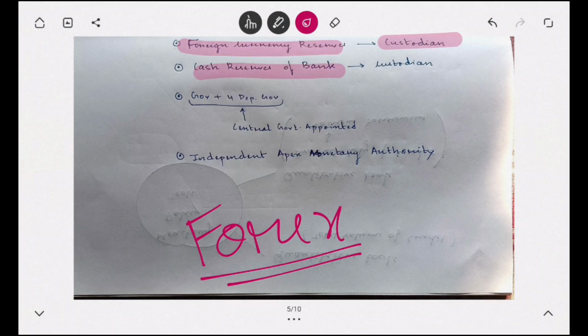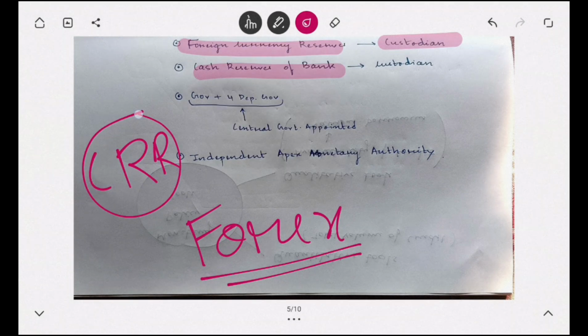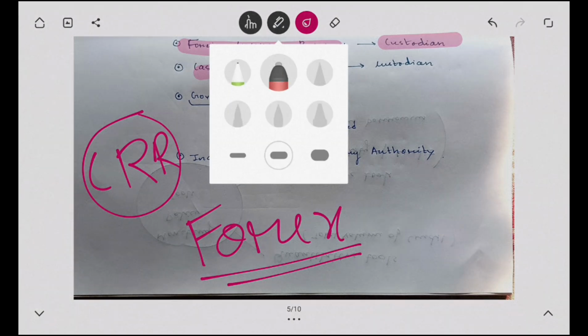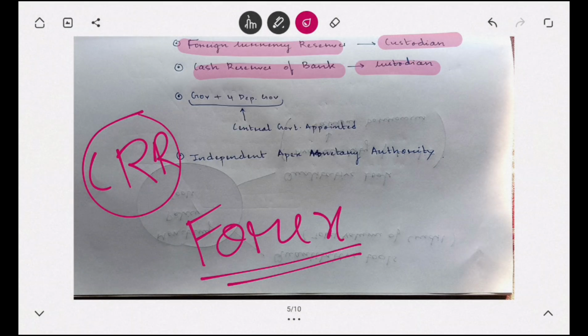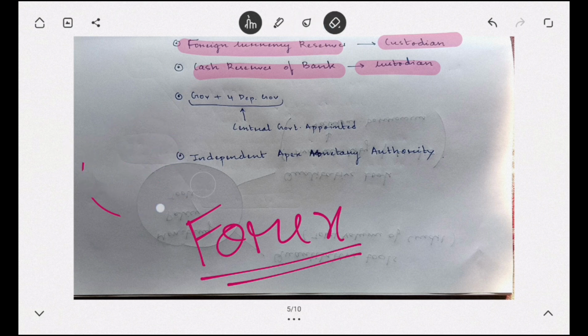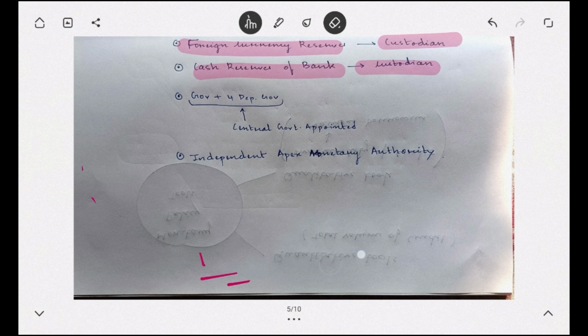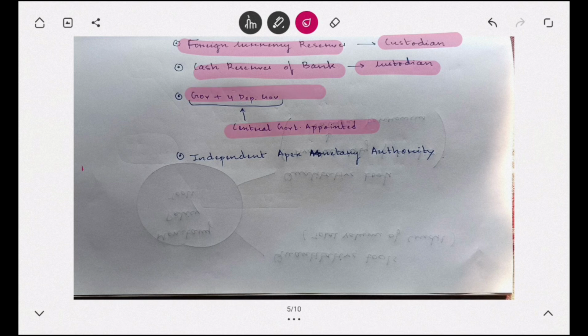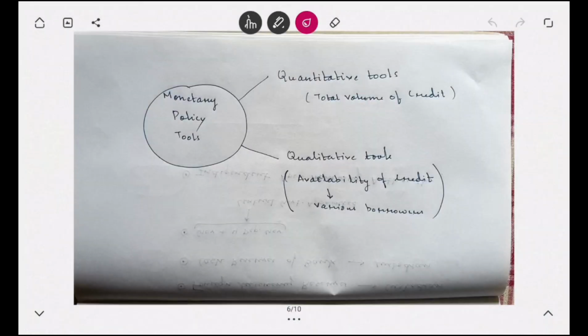And cash reserves of the bank, CRR. Another term that we have to know here is CRR, the cash reserve ratio that the bank has to deposit with the RBI. Who is the custodian of it? RBI acts as the custodian of the cash reserves of the banks that are kept with RBI. Then, the governor and 4 deputy governors are appointed by the central government, and RBI is the independent apex monetary authority in the country.